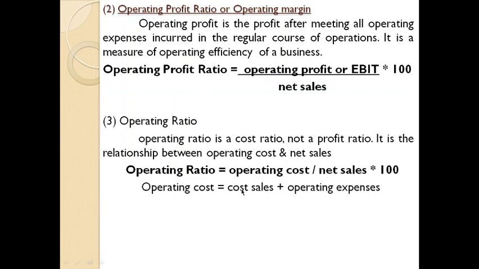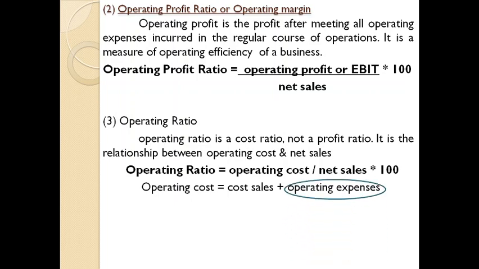Cost of sales or cost of goods sold, all these terms are used synonymously. Its meaning remains the same. Cost of goods sold, we have dealt with in detail in different classes, and you know the equation for identifying cost of sales or cost of goods sold. Whereas operating expenses, we have dealt with in some cases only.